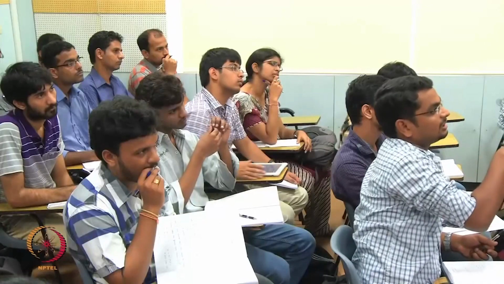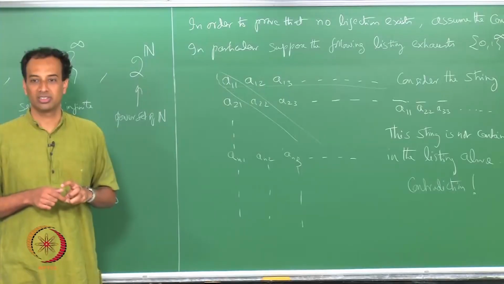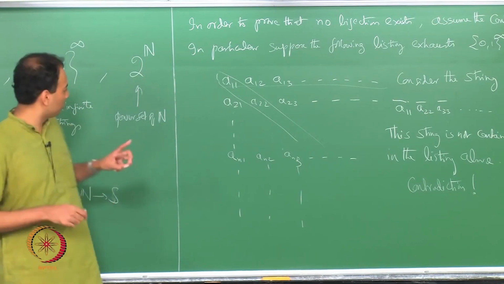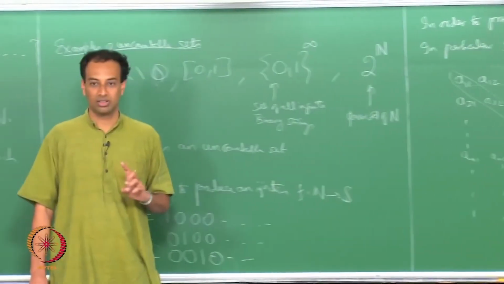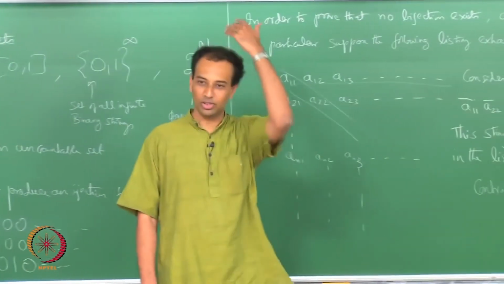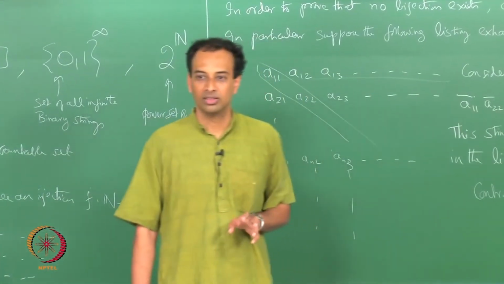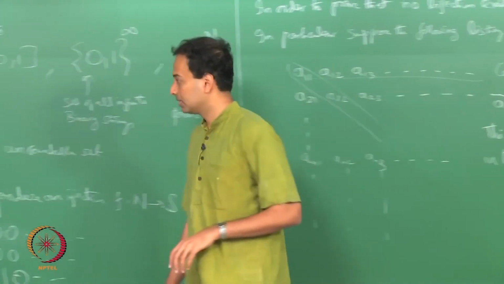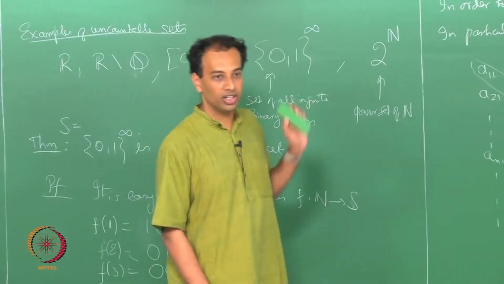Does that also contain this? No, all elements are infinite strings. Each element of S is an infinite binary string. You can have all zeros, but it is an infinite string. Okay, so okay so far?